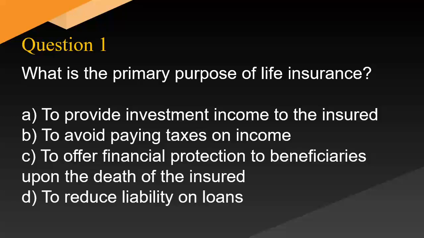What is the primary purpose of life insurance? A. To provide investment income to the insured. B. To avoid paying taxes on income. C. To offer financial protection to beneficiaries upon the death of the insured. D. To reduce liability on loans.